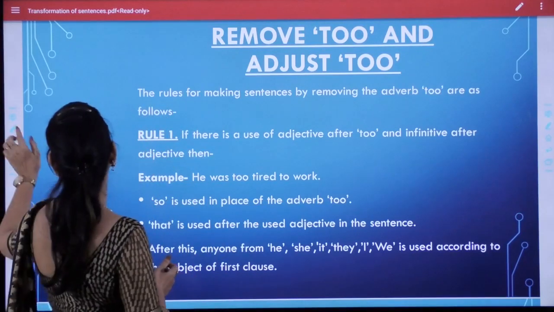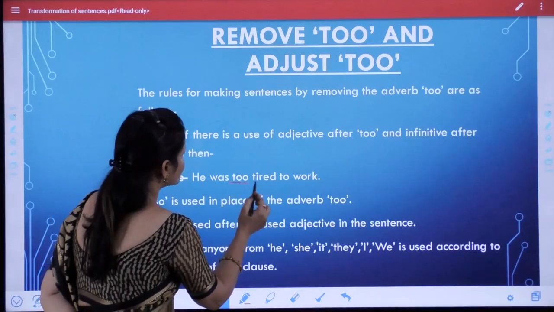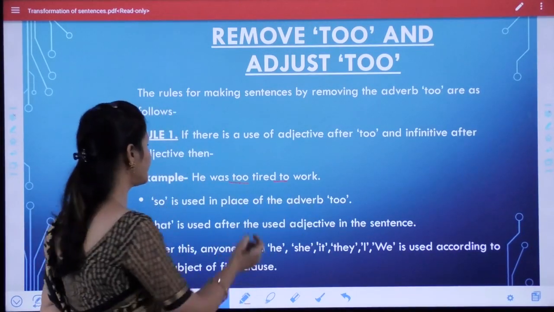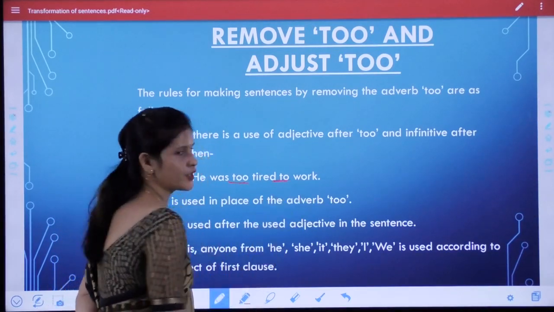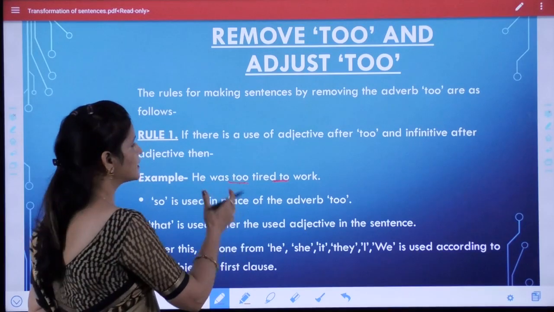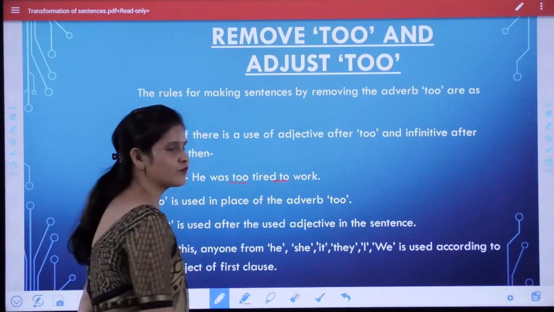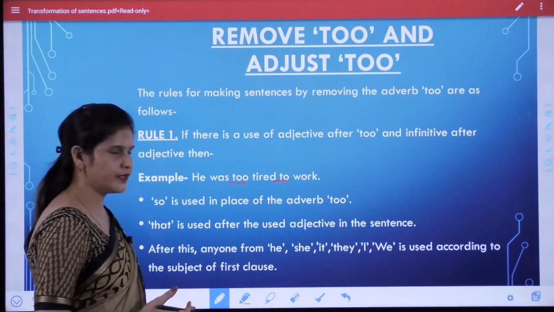For example, he was too tired to work. Here we find this adverb to and this infinite to, and the task is that we have to remove to from this sentence. So what will I do students?